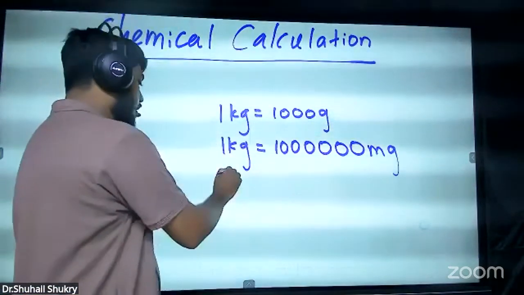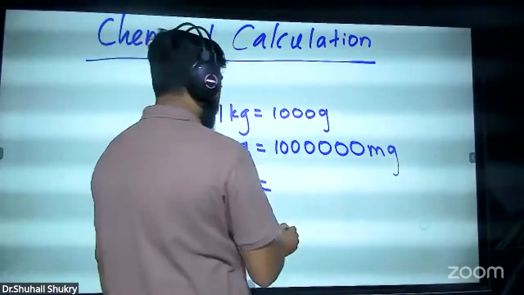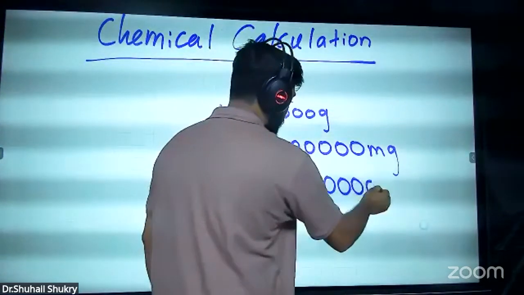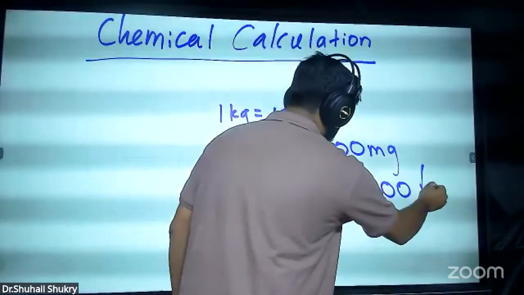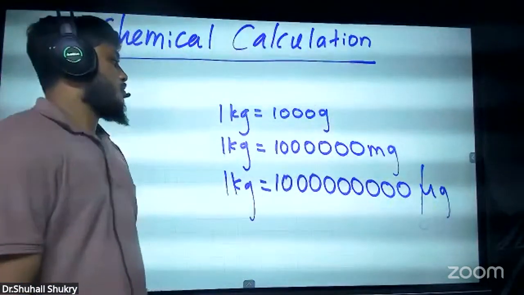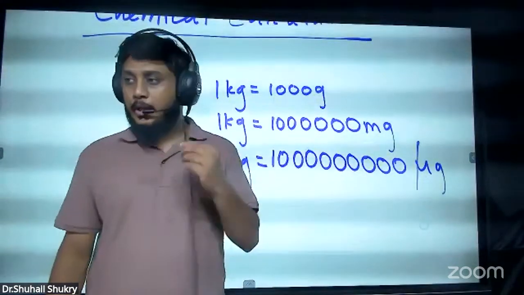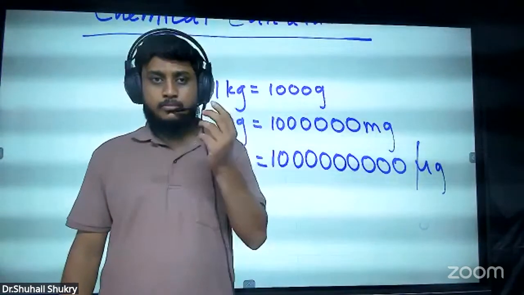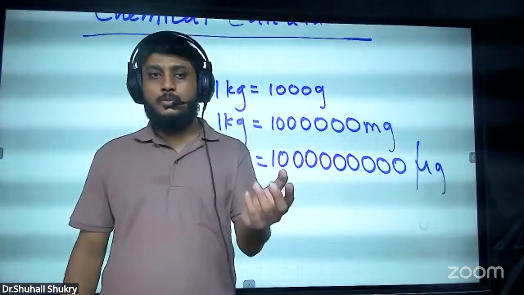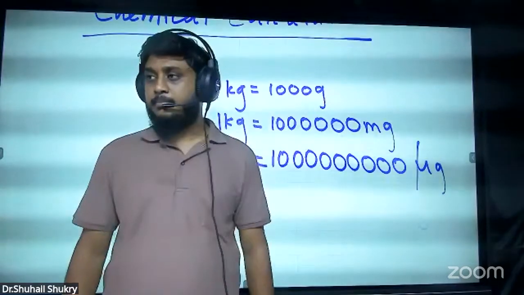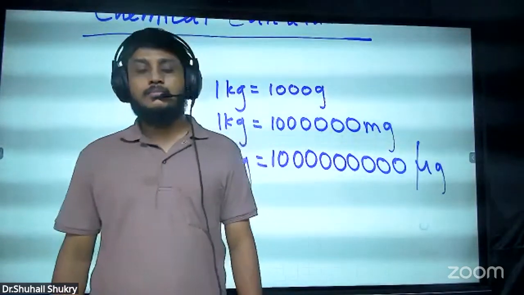A person will tell 1 kilogram has 1 billion micrograms. Can you understand this now? Because 1 kilo is 1000 grams, 1 gram is 1000 milligrams, 1 milligram is 1000 micrograms. Right? Okay.